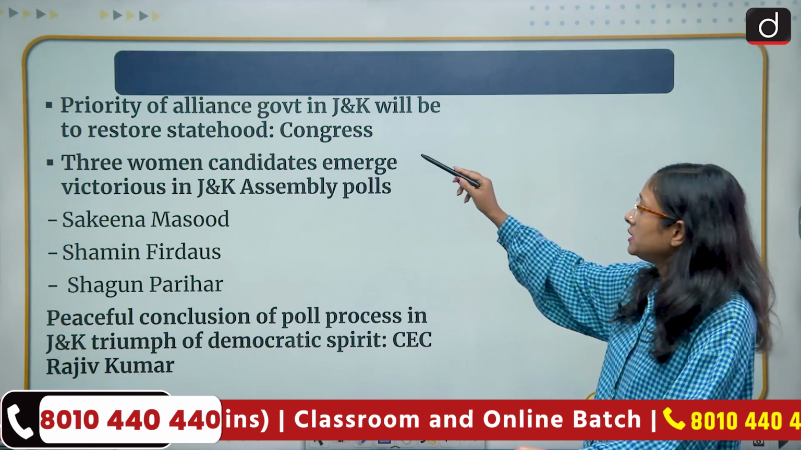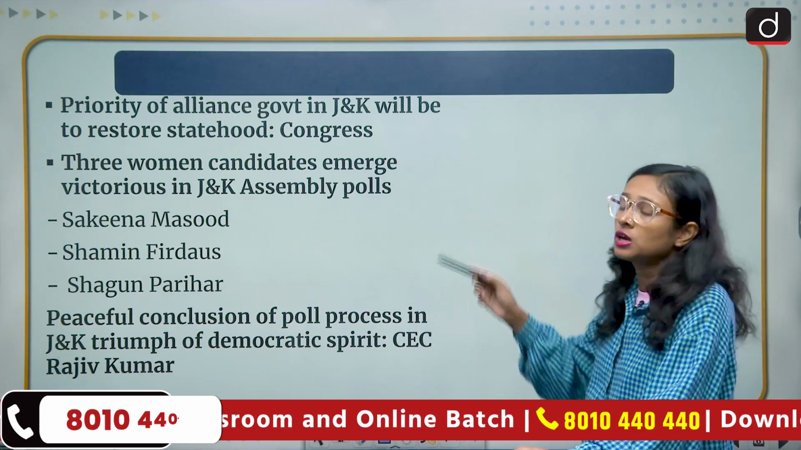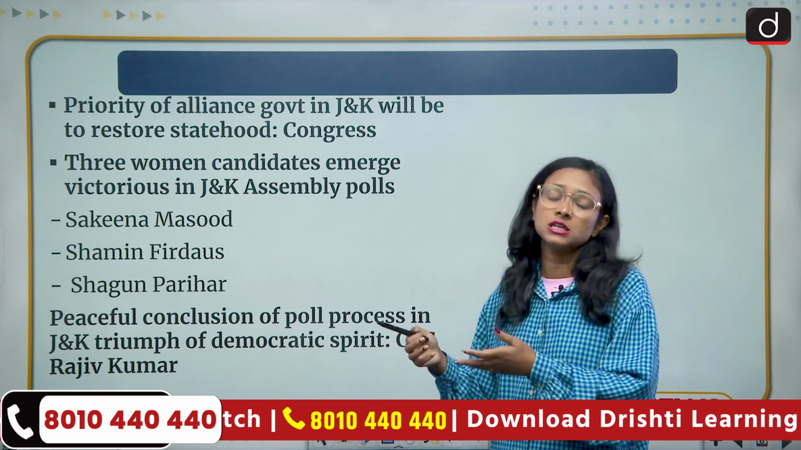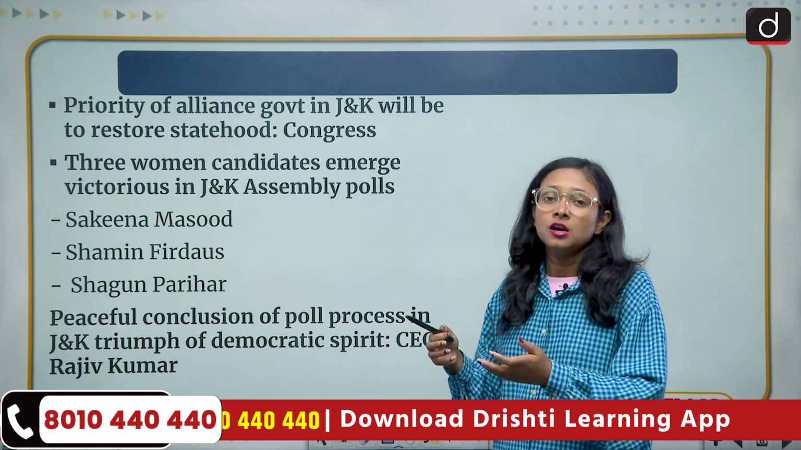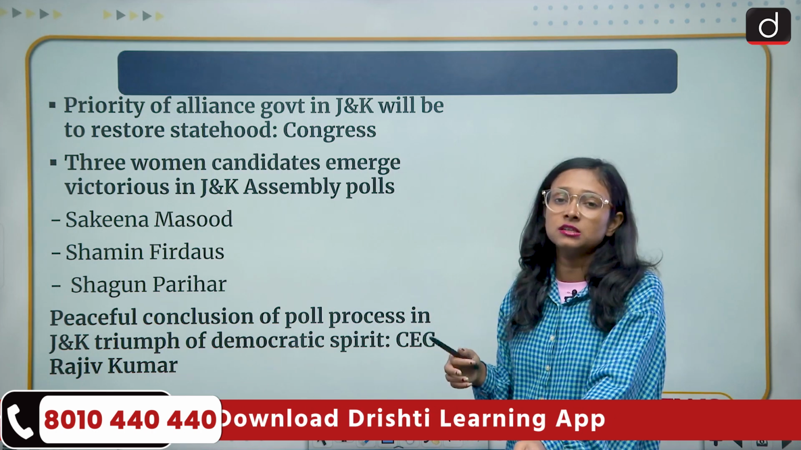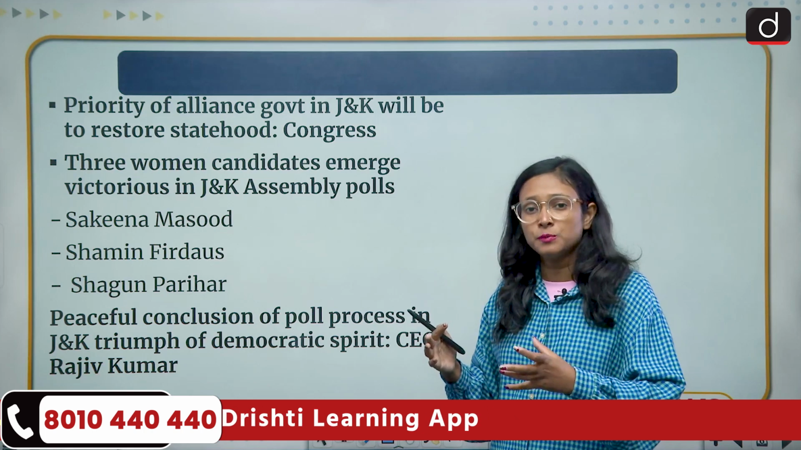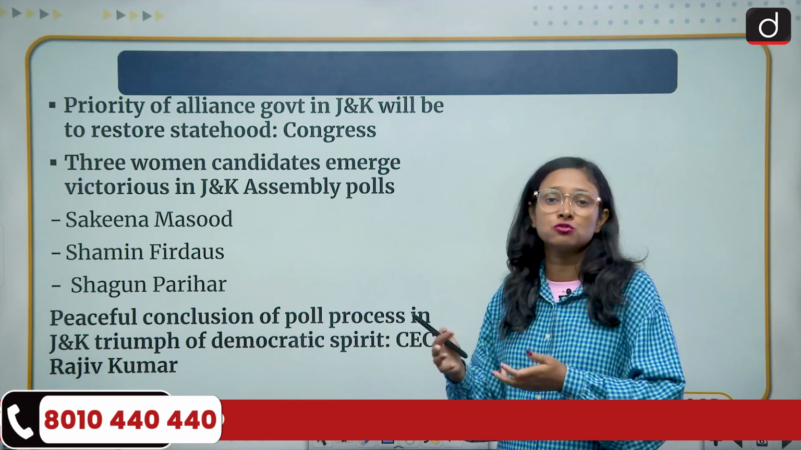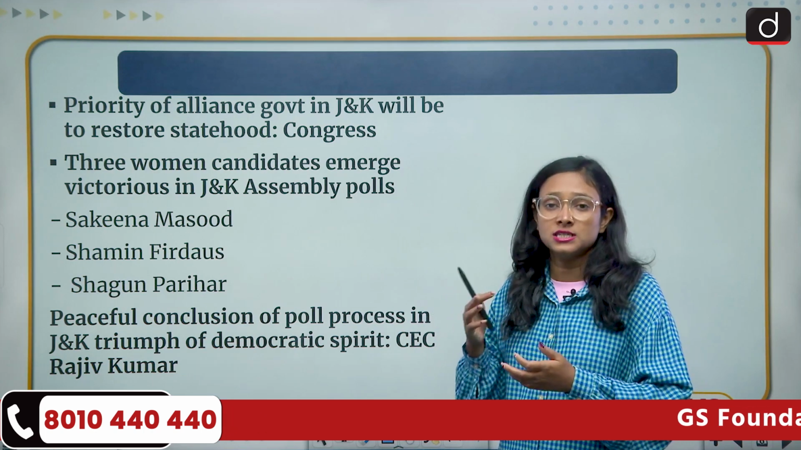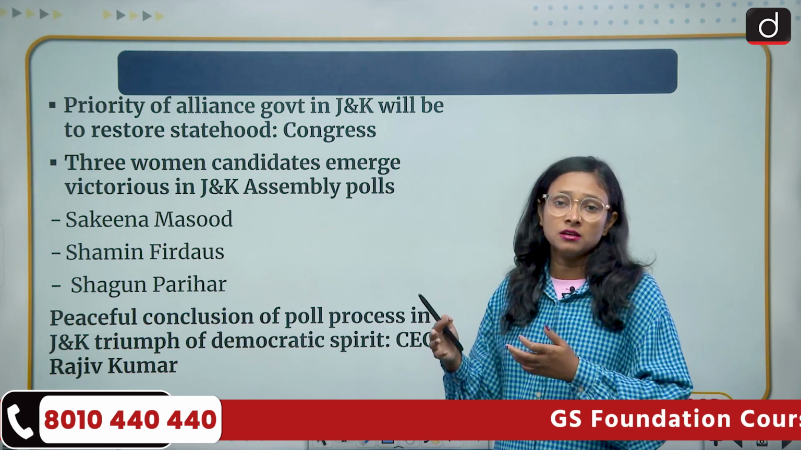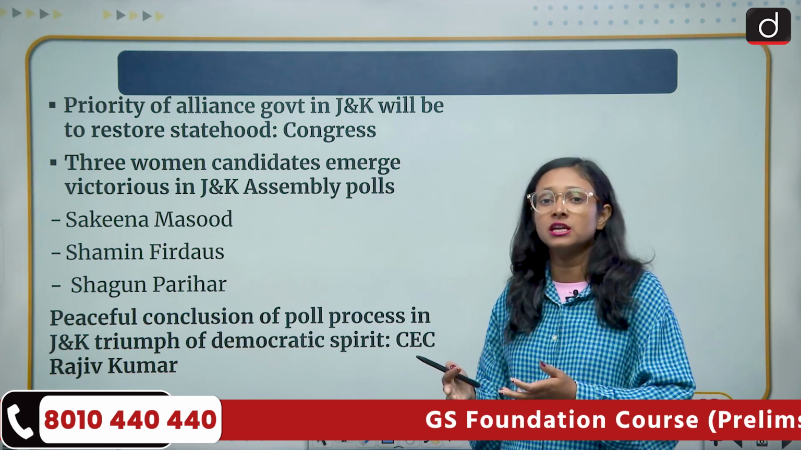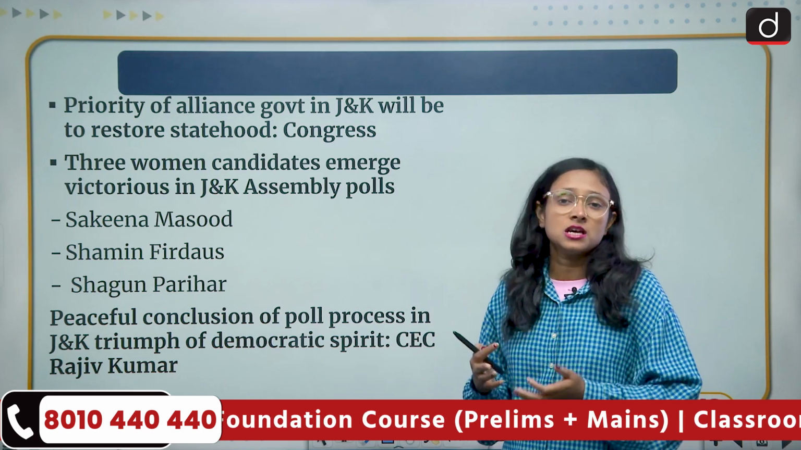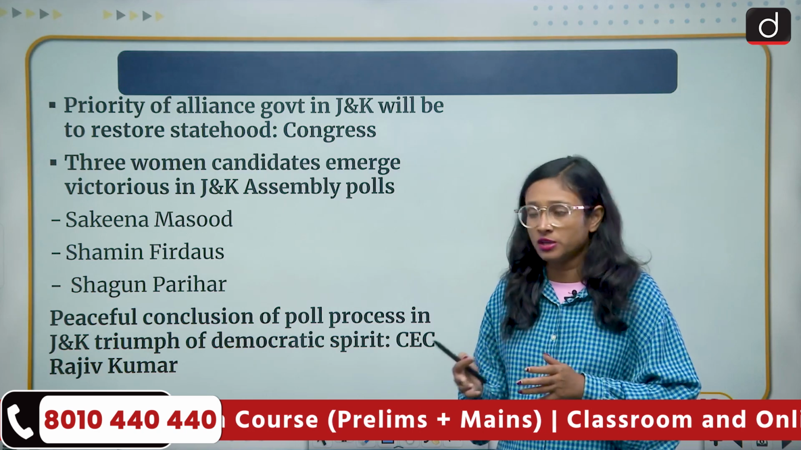The priority of the alliance government in J&K will be to restore statehood. As you already know, along with the Congress, the National Conference Party contested the election, and together they won this election. The basic demand of the majority of parties in this J&K election was the return of the statehood of J&K. So this was the main agenda for the J&K election, and this government has assured that if there is a coalition government between the parties, there are high chances that they will restore the statehood of Jammu and Kashmir.